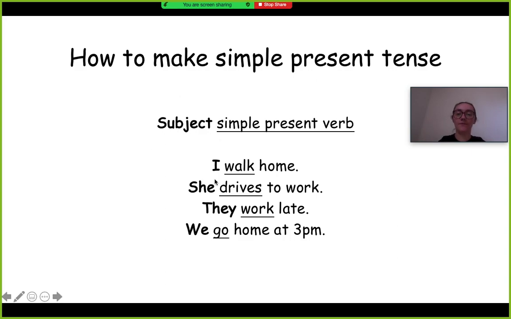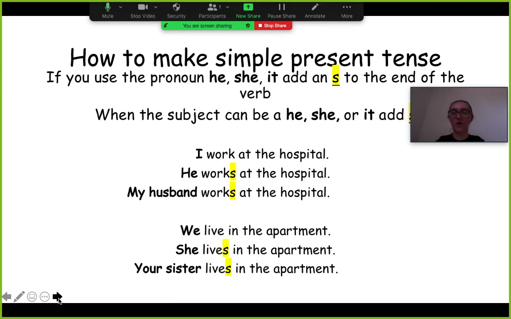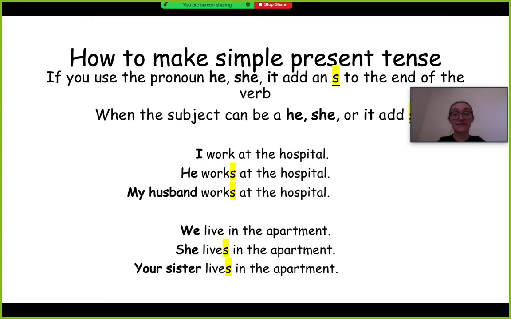The most basic one. So I walk home. She drives to work. They work late. We go home at 3 p.m. So all of these have a subject, I, she, they, we, and they all have the simple present verb. So all of these are simple present tense, right?